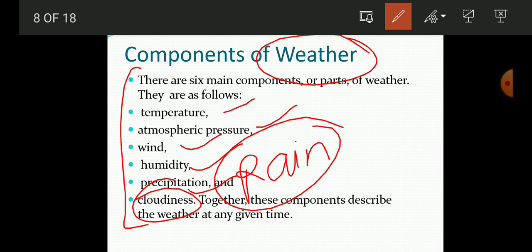Whereas in the hot weather, we use cooling devices like a fan, a cooler, or an air conditioner to keep ourselves cool. And in the rainy season, we wear raincoats and use umbrellas to protect ourselves